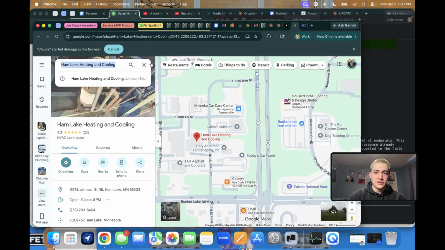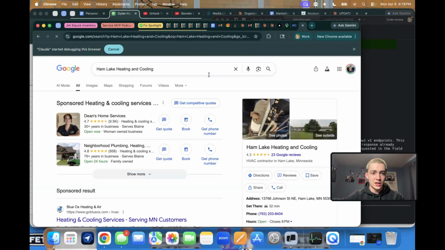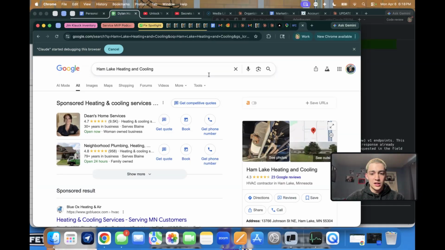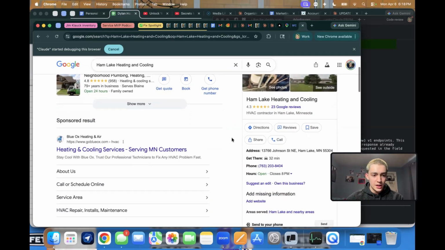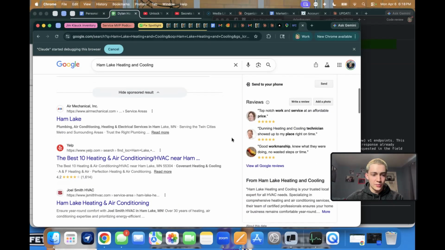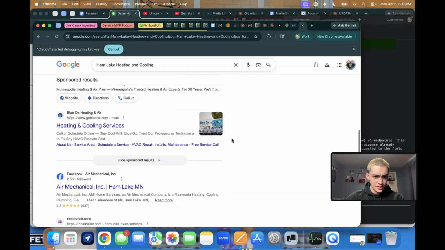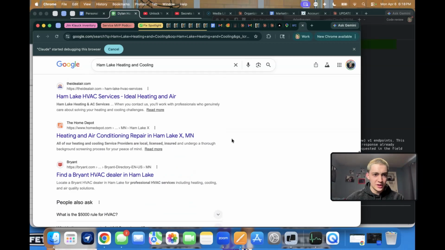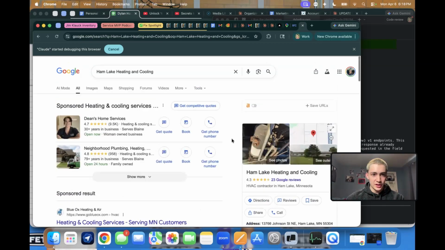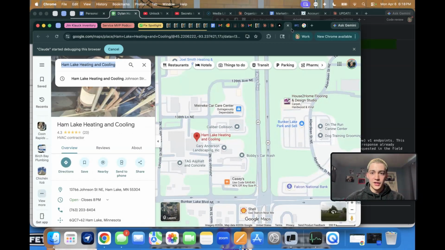And so we're just going to copy this name and go and search it up to make sure, because this tool is just searching for their website within the Google Maps or like Places API. And so if they do have one, it's just not showing up, then it's not going to show up with the tool. But this one, it looks like they don't have one, but at the same time, their name is like a common term. And I don't know, we'll test one more.